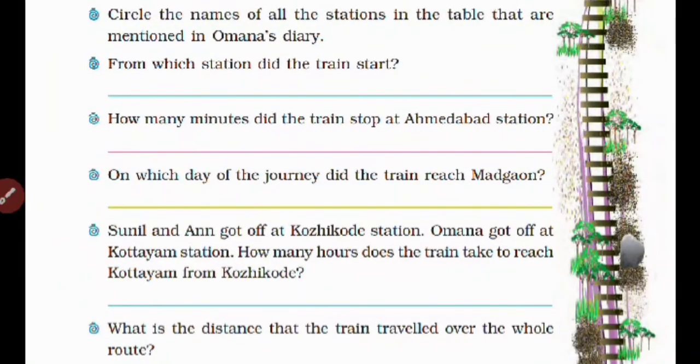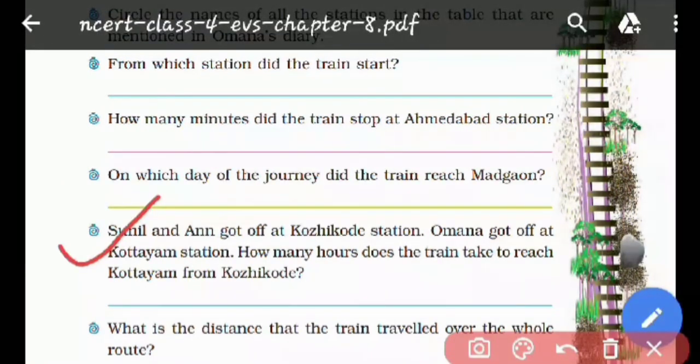Okay, now let us move to the next question. Sunil and Ant got off at Kozhikode station. You remember very well at which station they had to depart? At Kozhikode station. Now Omana got off at Kottayam station, and you will remember this also, at what station Omana got off? So that is the Kottayam station.